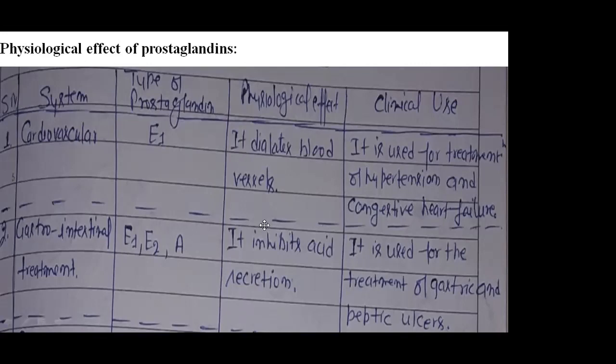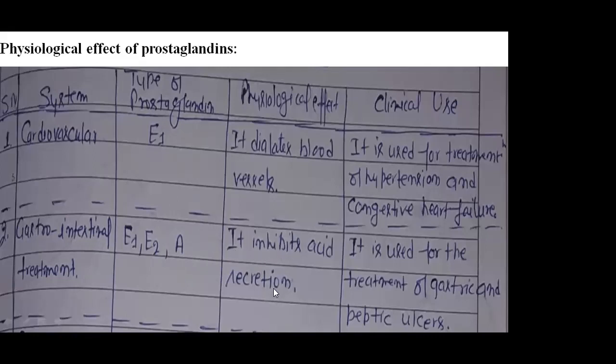Now the second problem is gastrointestinal treatment. If the problem is related to gastric or intestinal problems because of high secretion of acid, and then the acidity problem, if we use prostaglandin E1, E2, and A, this mixture inhibits acid secretion.